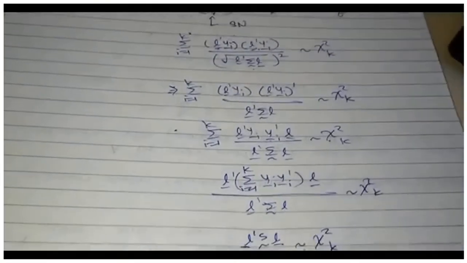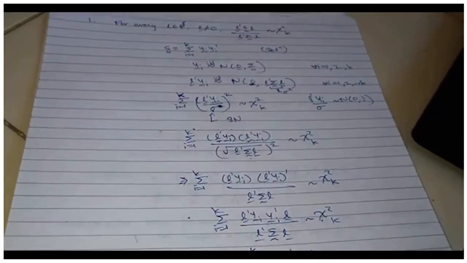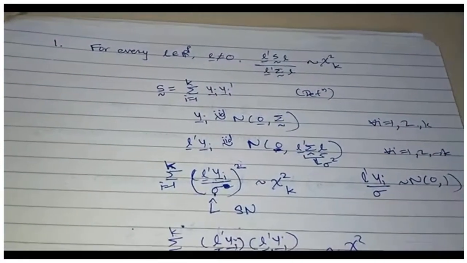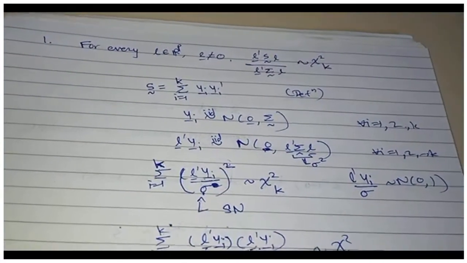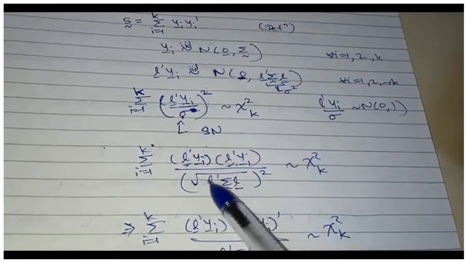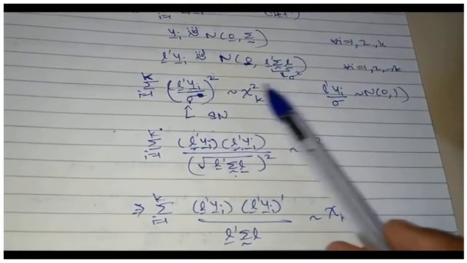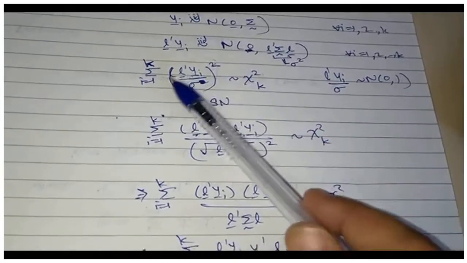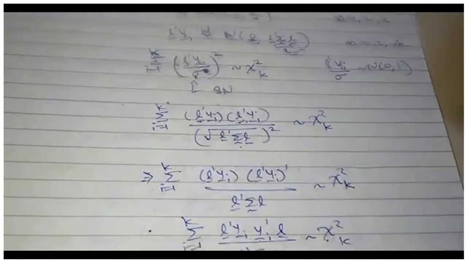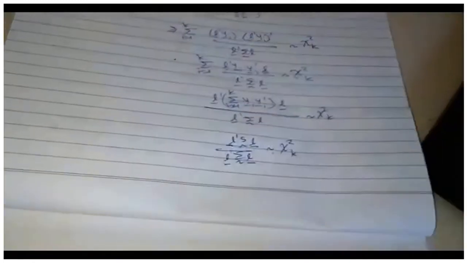So we have proved the first property of Wishart distribution, that if you have L which is in R^p, then L prime SL upon L prime sigma L is chi square with k degrees of freedom. And the proof, as you can see, relies on properties of univariate normal and chi square. Chi square comes from the sum of squares of standard normals. We are using that property. Let me go to the second property of Wishart distribution.